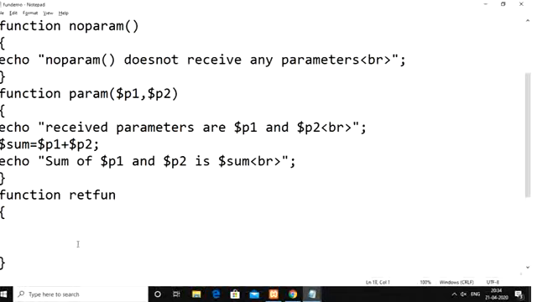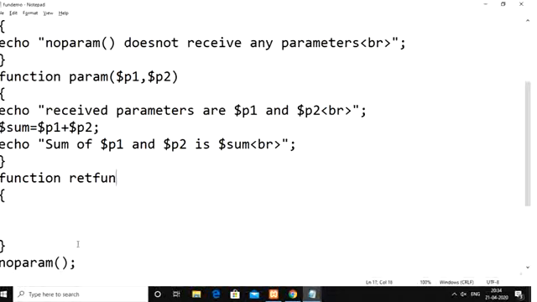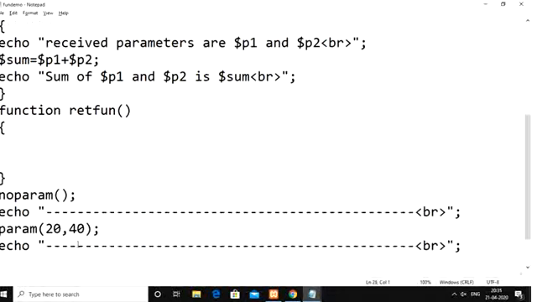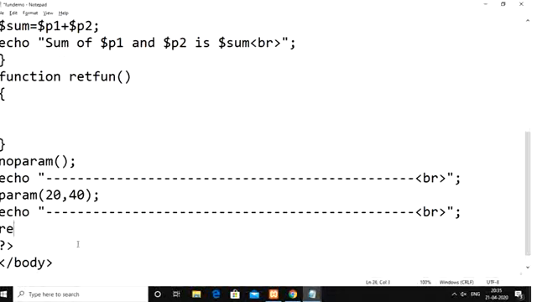Let us say we have the return function, RET_fun. While calling the return function, we need to pass two arguments. Now the arguments I am taking are variables. In the previous case, while calling the param function, we passed two arguments which were values. But in this case, I am passing two variables. Let us say I am taking v1, whose value is 3.